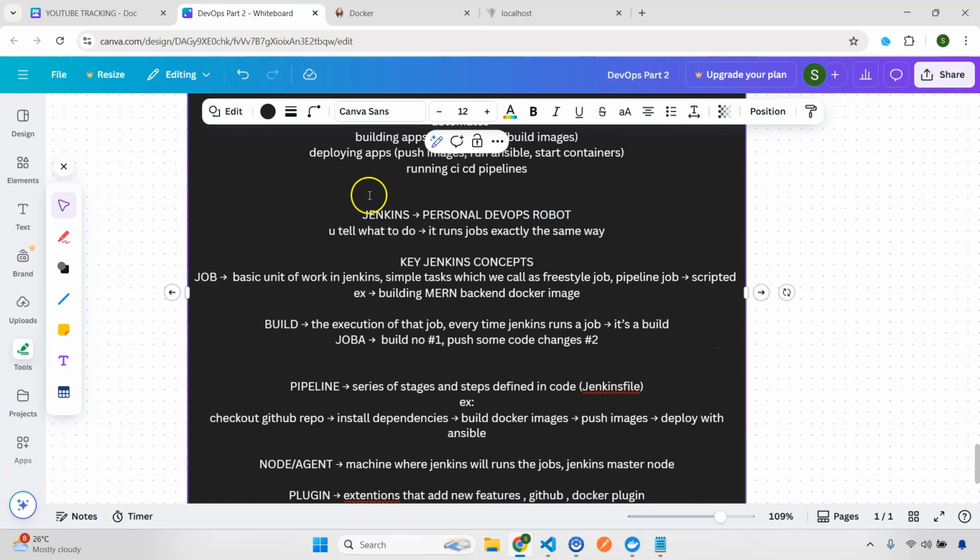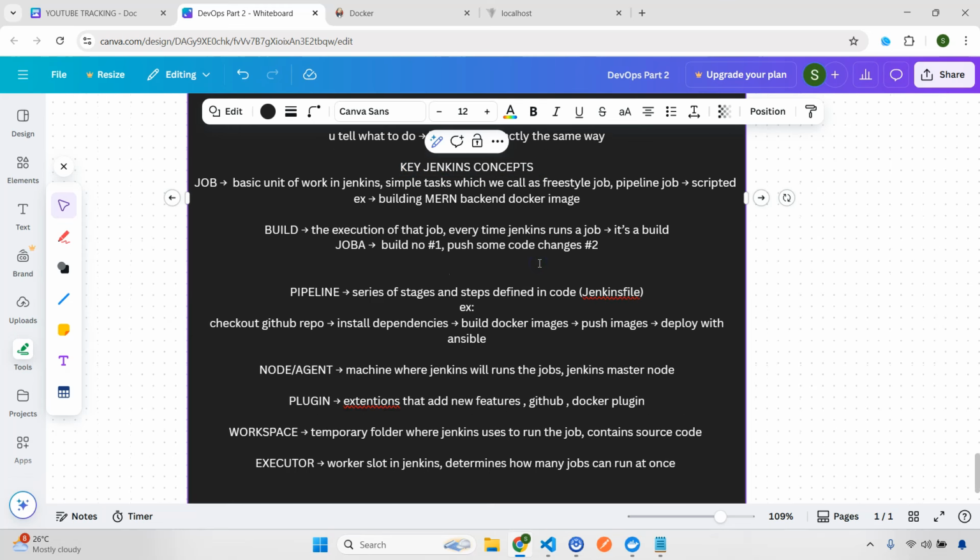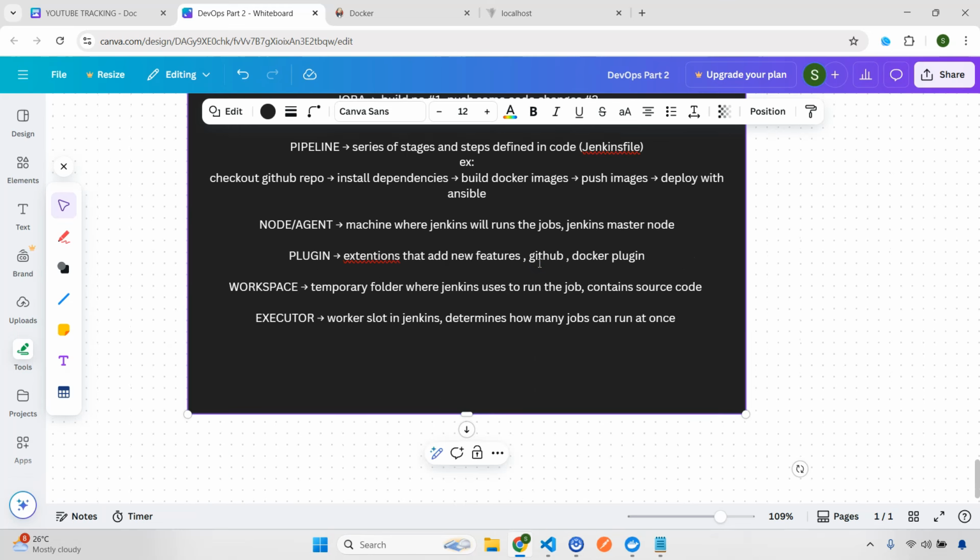Also, I hope you will please go through this part again, the key Jenkins concepts. This is actually very important. So this we have learned. Now we are going to understand how the flow actually works, because we need to do quite a few things. We need to understand how the flow works and what the architecture is. Then I'm going to explain the same architecture in the context of a MERN application, so that we understand what is happening. And then we'll move into the practical implementation, meaning we'll see how to set up Jenkins locally and then create jobs and everything. So let's move on to the next part.